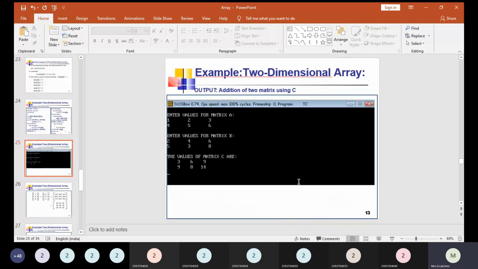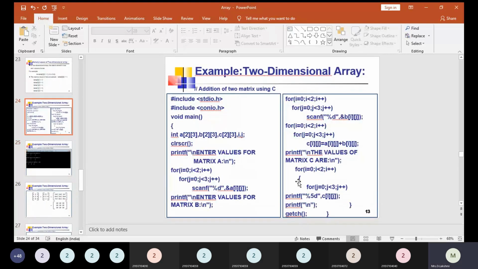So when you see this program, we have so many for loops here, but it is very easy to understand that in order to get the input for the matrix format, we need to use two for loops. So when you are giving input for an array, two for loops are used.